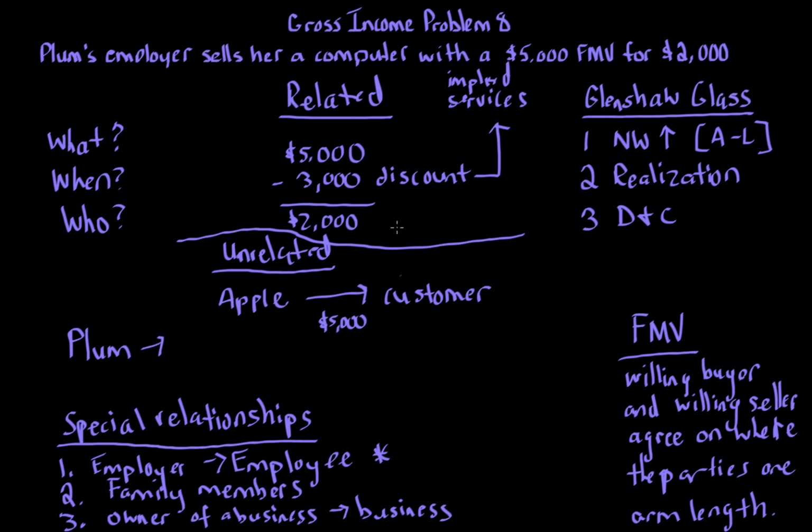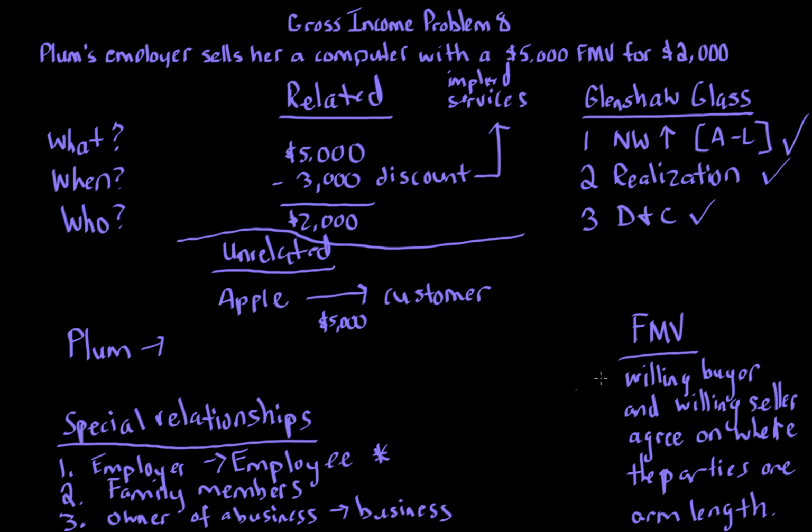So what's happening here is the IRS, the Treasury, is coming in saying that $3,000 imputed service meets all criteria. That's as if it was a $3,000 compensation paid or bonus. It's imputed compensation. It's realized because it's from the service, right? Services are always realization. And to meet control, you can do whatever you want with that money, here being the computer. So it meets the criteria. So again, whenever you have an employer-employee, you've got to be really careful. And here that $3,000 discount is imputed services.